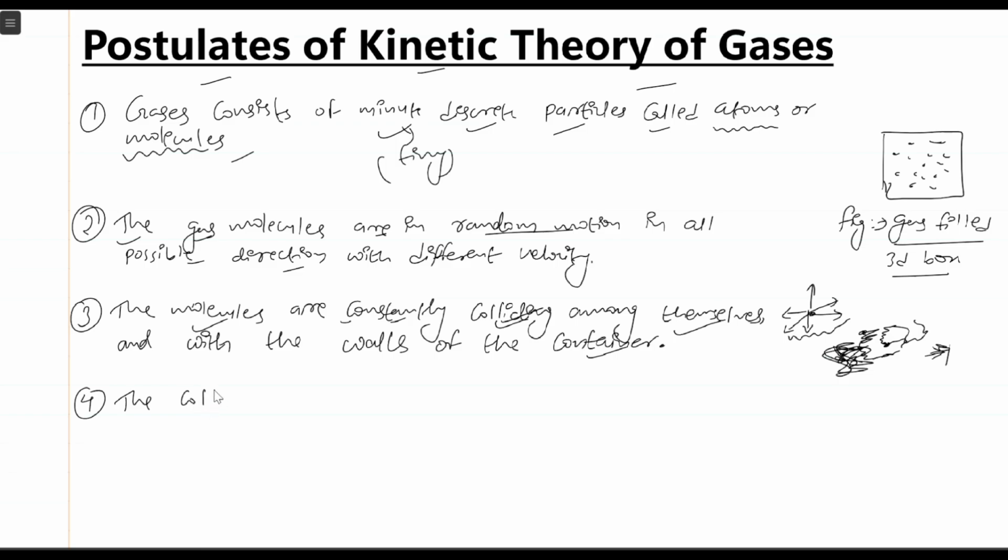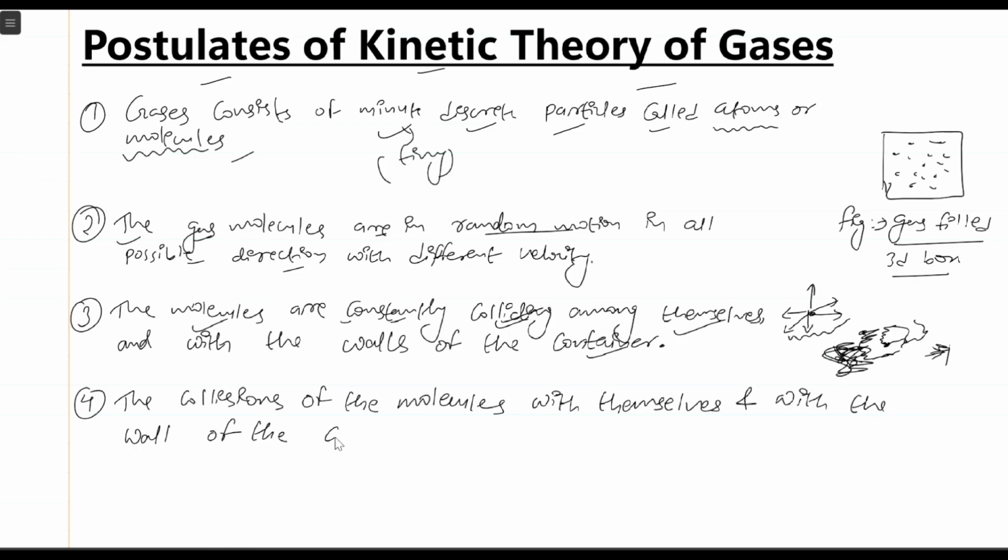The collision of the molecules with themselves and with the wall of the container is perfectly elastic.